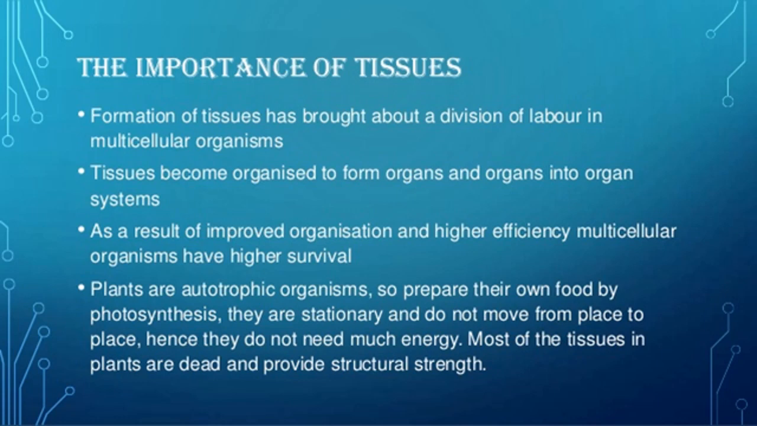Now plants are autotrophic organisms, so they prepare their own food by the process of photosynthesis, but they are stationary and do not move from place to place, hence they don't need much energy. Most of the tissue in plants is dead and provides structural strength to the plant.